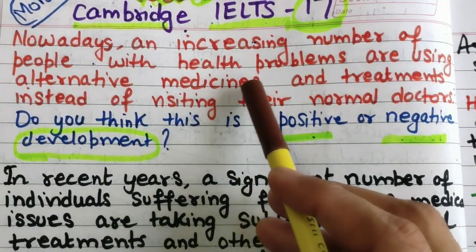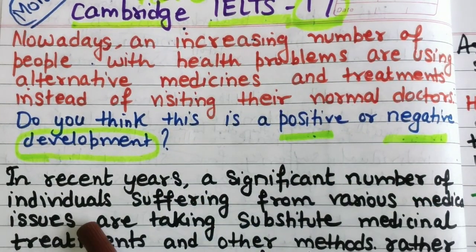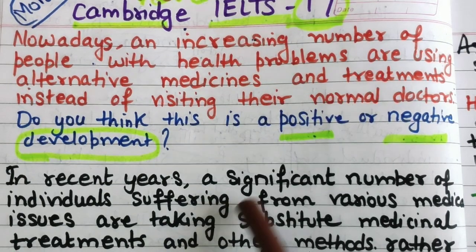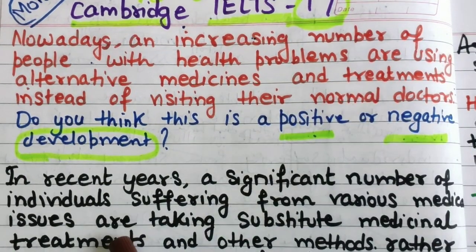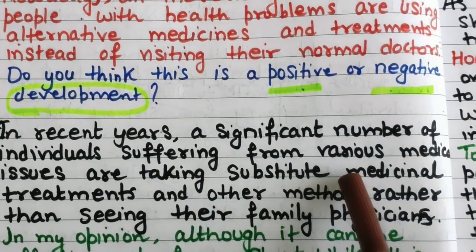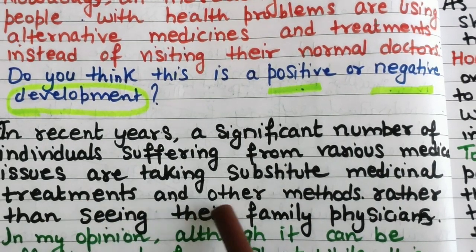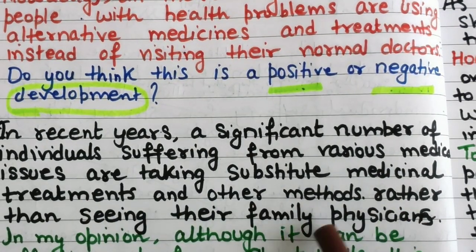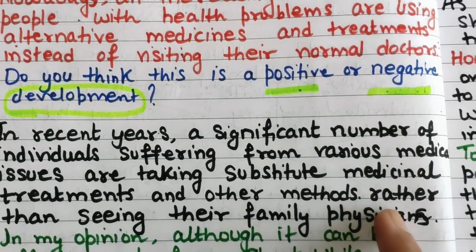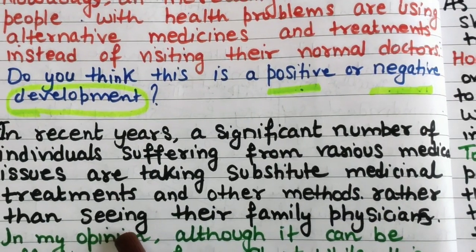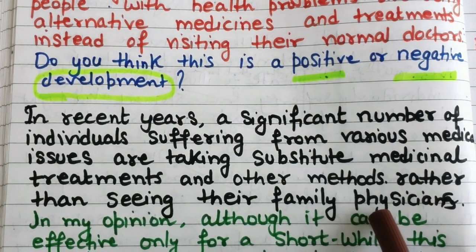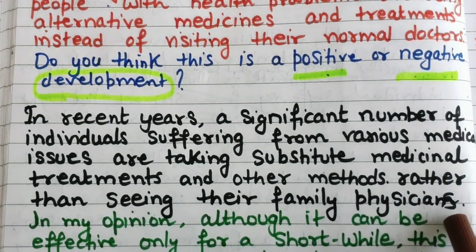So instead of health problems, I have written various medical issues. Instead of using, I have written are taking substitute medicinal treatments and other methods rather than seeing their family physicians. Instead of doctors, I have written family physicians over here.